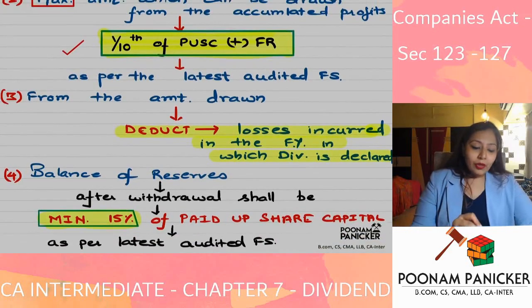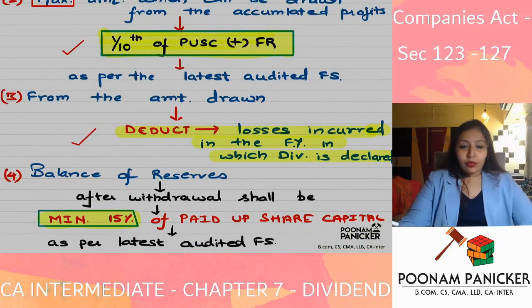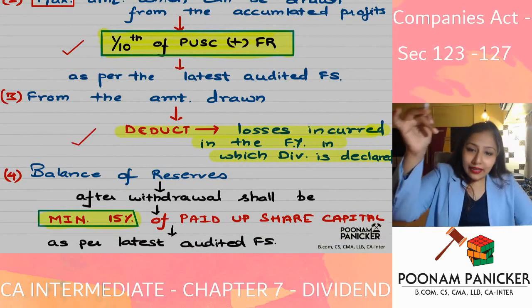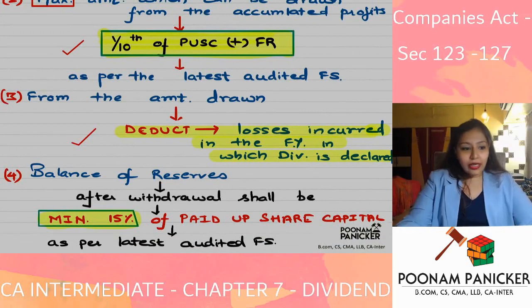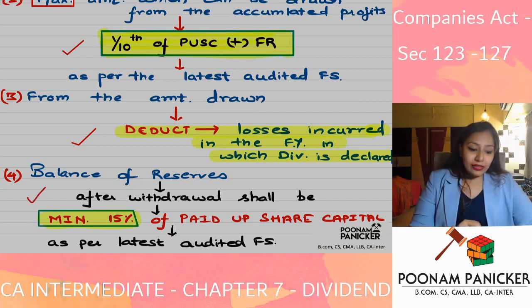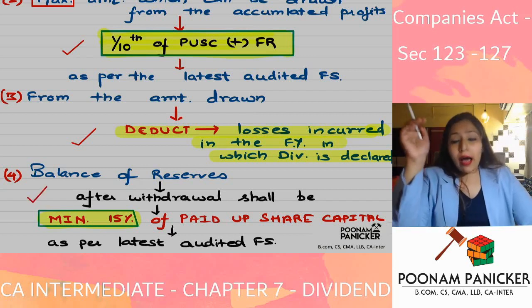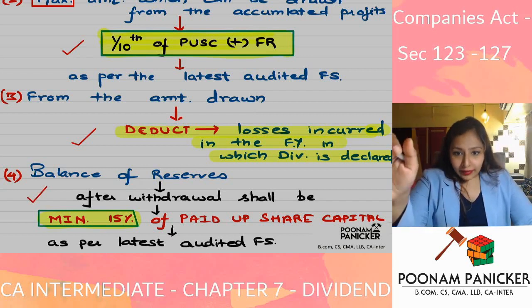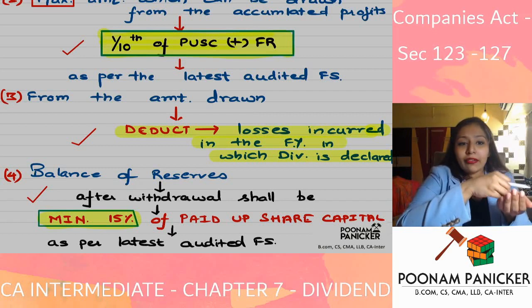Okay, then from the amount which is drawn, first you will have to deduct the losses incurred in that particular financial year. Later we will see you will have to deduct if there are any past losses also. So after deducting the losses, you will get a particular amount. Then the last condition you will have to satisfy is the balance of reserves. After whatever withdrawals you have done, how much should be remaining left in the reserves?